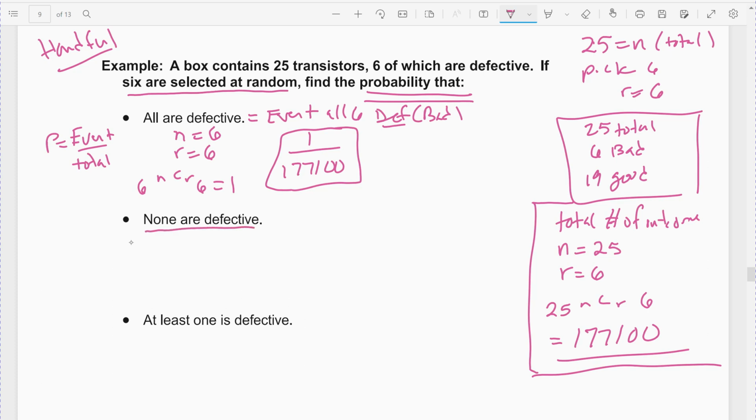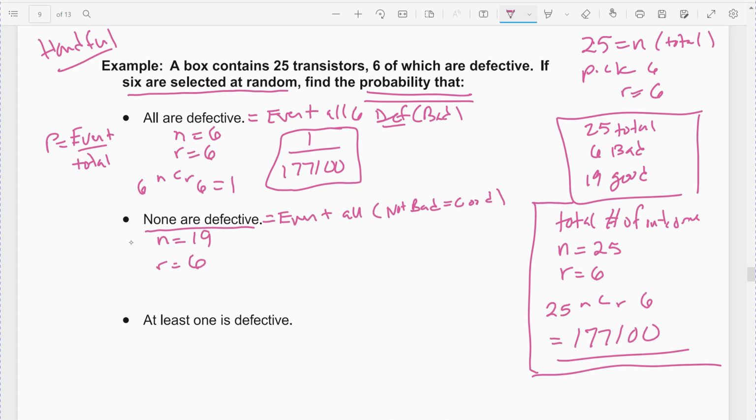Alright, next one. The event that you get all good ones, none are bad. Well, you're reaching in and picking out all of the good ones. There are 19 good ones, and you're still going to pick 6.